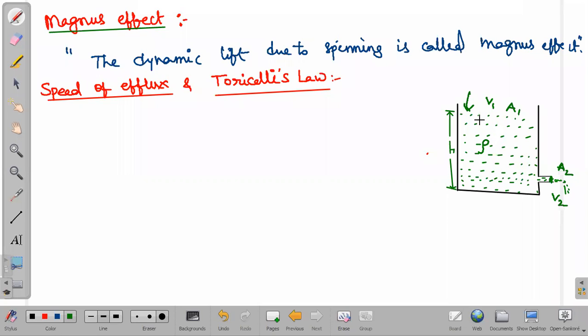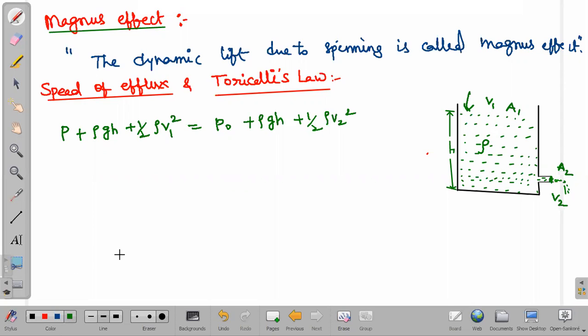Now if I apply Bernoulli's principle and represent it as an equation, pressure energy plus potential energy plus kinetic energy: P plus rho g h plus half rho v squared equals constant. The remaining terms are the same, only v1 and v2 differ. The same pressure P naught acts on the liquid, with rho g h, and the other side has half rho v2 squared.